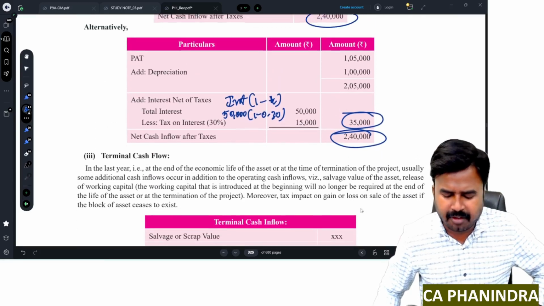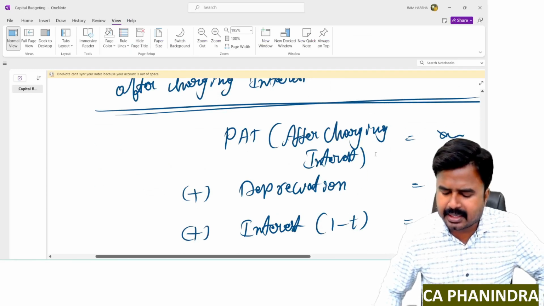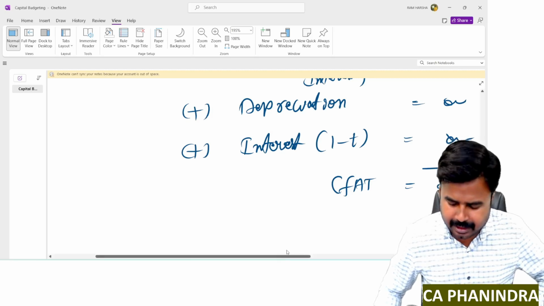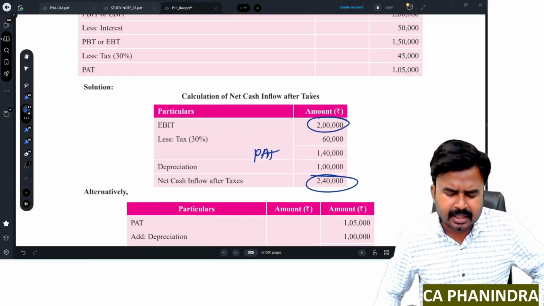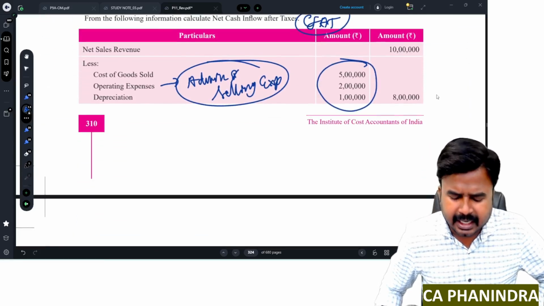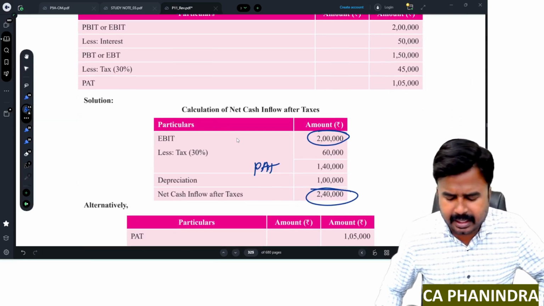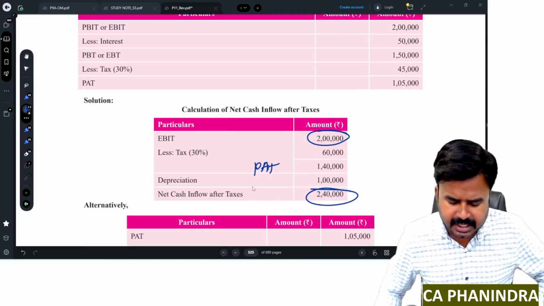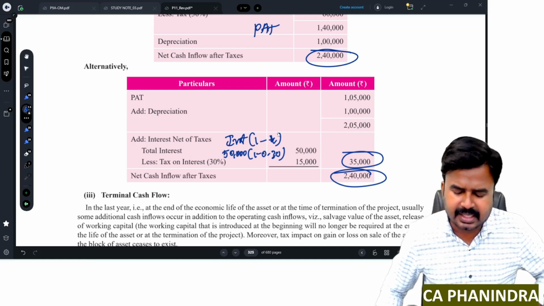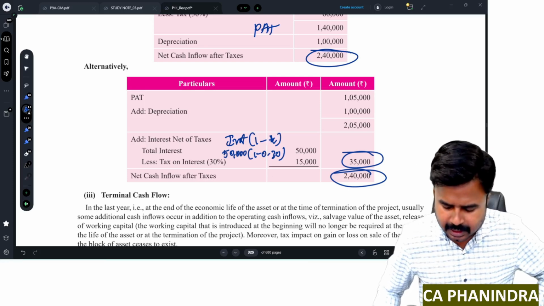So this is the second format. Just now we have written, if you remember: profit after tax after deducting interest, add depreciation, add interest into 1 minus tax rate. I got CFAT. This is a way to calculate CFAT. These are the two alternatives. One is directly from EBIT: EBIT less tax, I got PAT, add depreciation, CFAT. Or else you can take PAT directly, add depreciation, then interest into 1 minus tax rate if it is already deducted. Then I'll get net cash inflows after tax, CFAT.